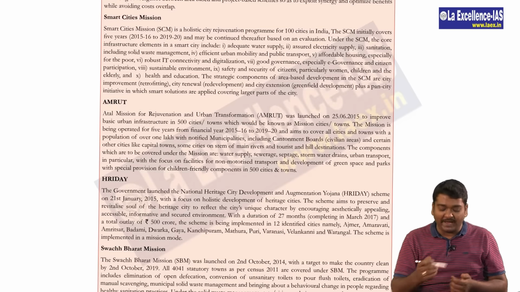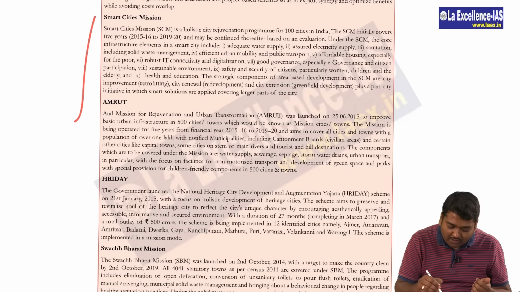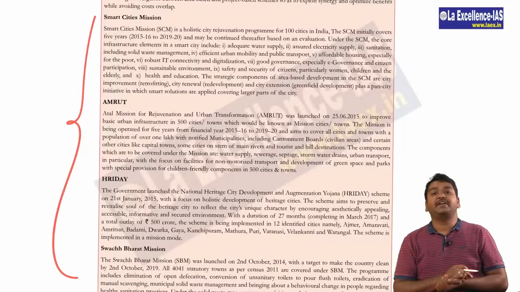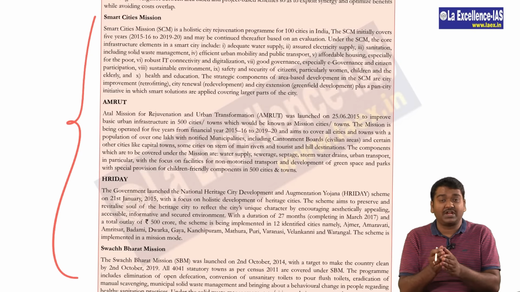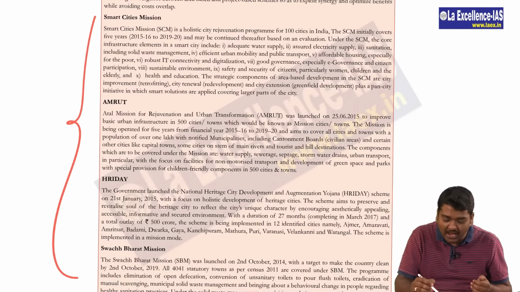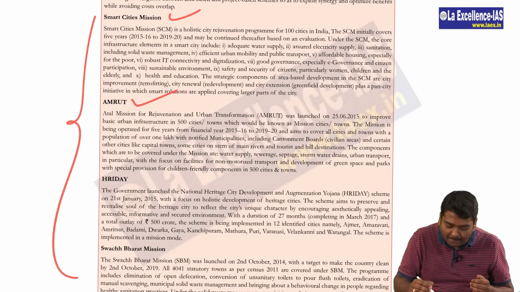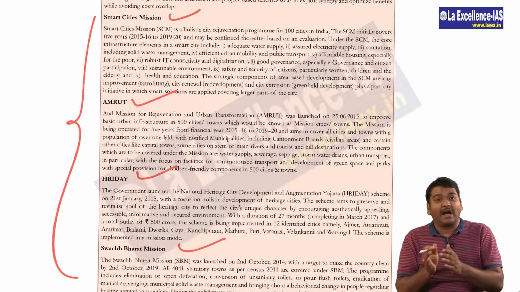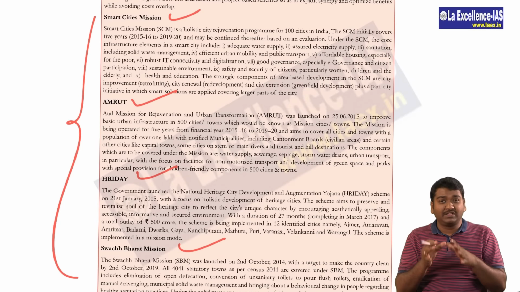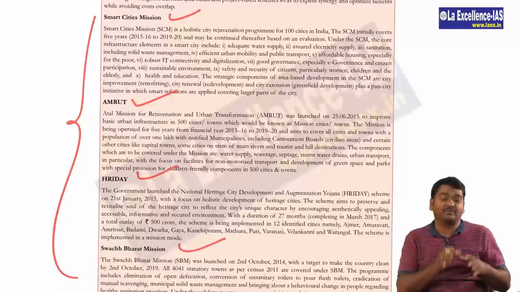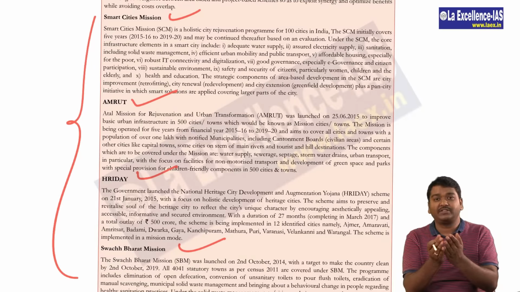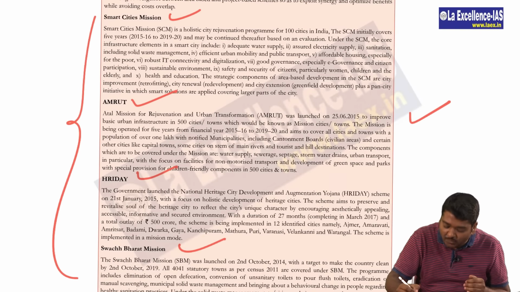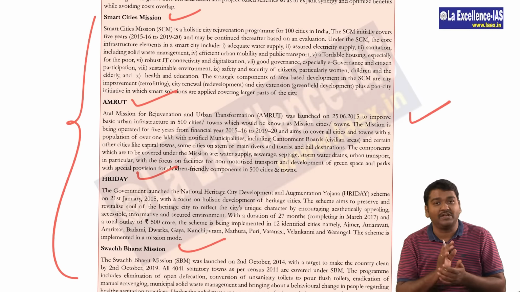Then in the next page there is a box which actually talks about different measures taken by the central government or different schemes which are associated with the development of cities. One is Smart City Mission, AMRUT, HRIDAY and Swachh Bharat. Again, in the India Yearbook we will be taking up these in detail, and the factual information which is required for the exam will be available there. But along with that, my request is to please go through this carefully once.